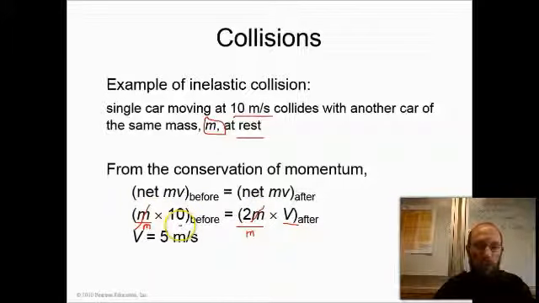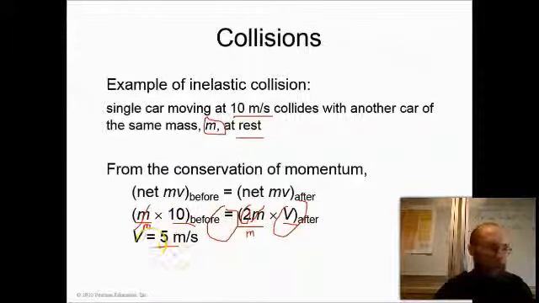And 1 times 10 is just 10. And so I'm basically there. All I'm left with is 10 equals 2 times v. And 2 times 5 is equal to 10. In other words, v equals 5 meters per second.